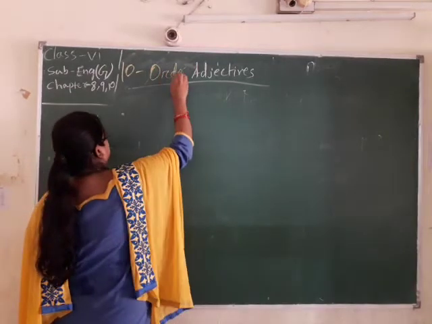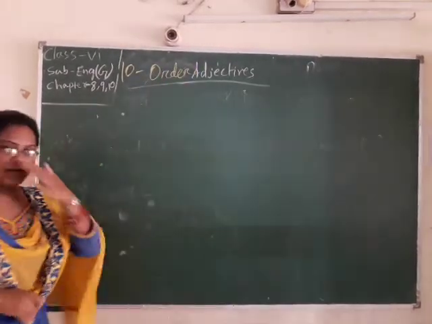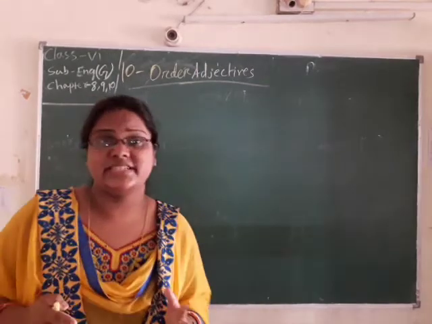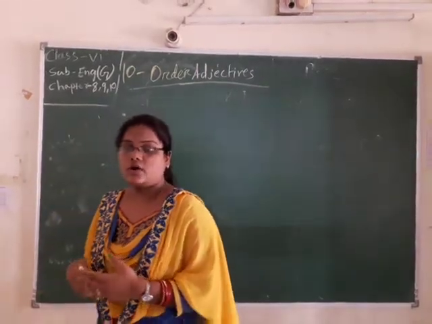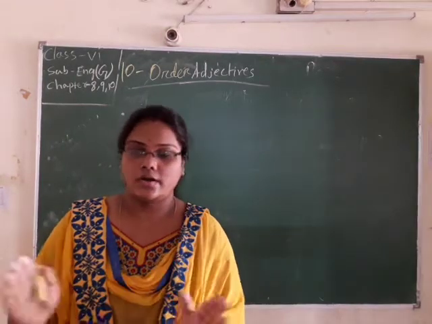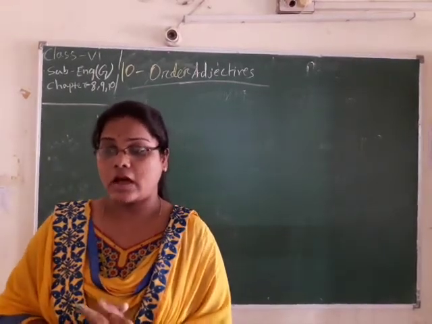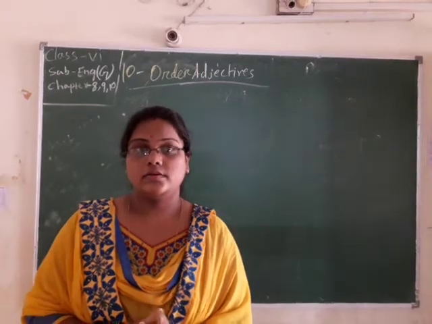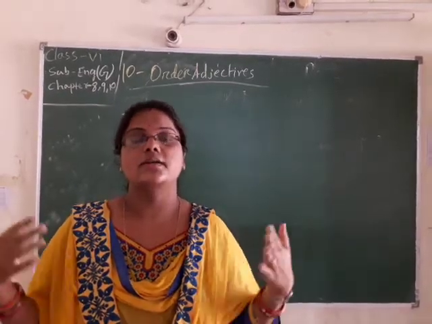So what is the order of adjective? An adjective comes in some order. There are how many orders, and what are those?